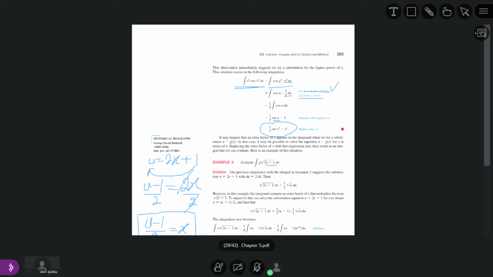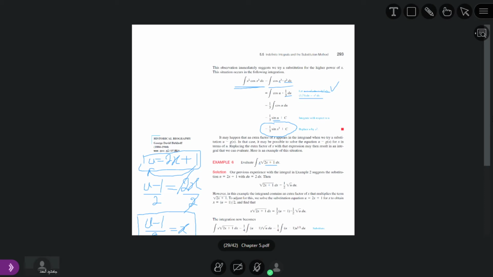We supposed the value of 2x plus 1 is equal to u. Now what is the one thing remaining? It is dx. If we take the derivative of u with respect to x, du over dx is equal to 2.